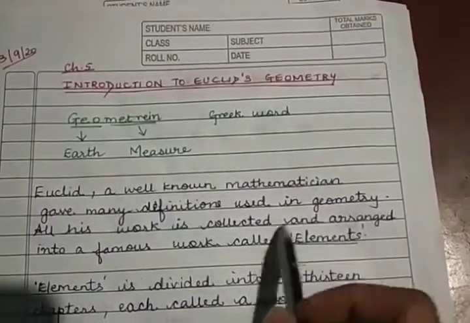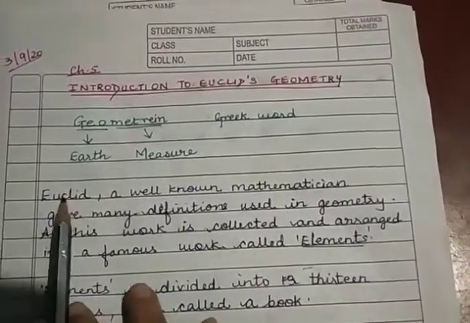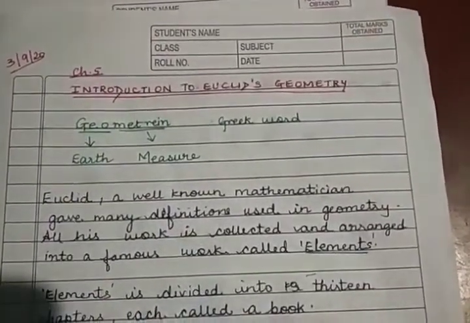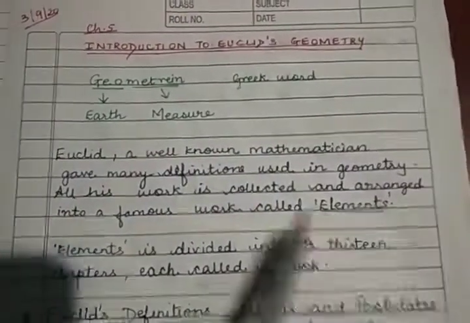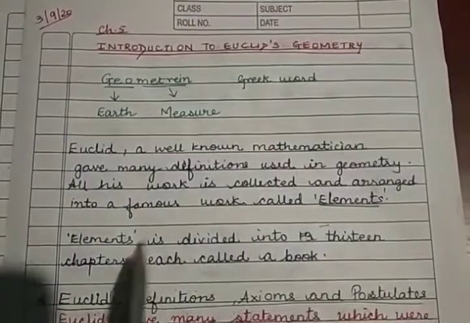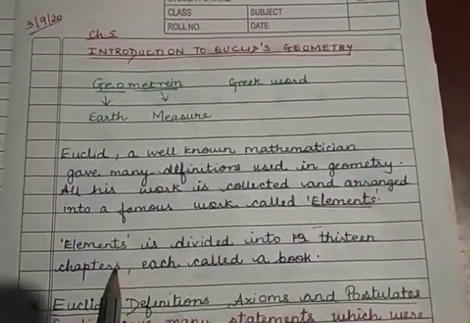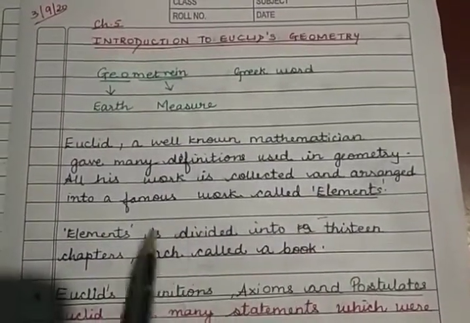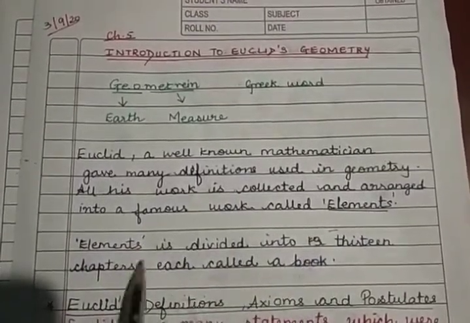This book of Elements is divided into 13 chapters, and each chapter is called a book.